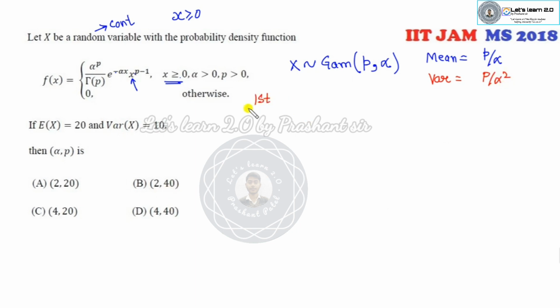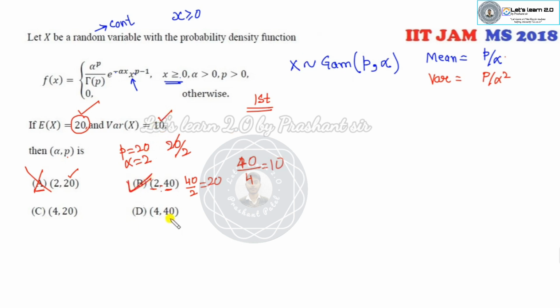Now you can see there are two methods. The first method is very easy. Assume that this is the option. So if I take P as 20 and alpha as 2 and substitute here, can you get 20? No. 20 over 2 is not equal to 20. So this option is cancelled out. You can see about here, P over alpha, 40 over 2. 40 over 2 is 20. It's satisfied. Similarly for the variance, P over alpha square, it is 10. Again satisfied.